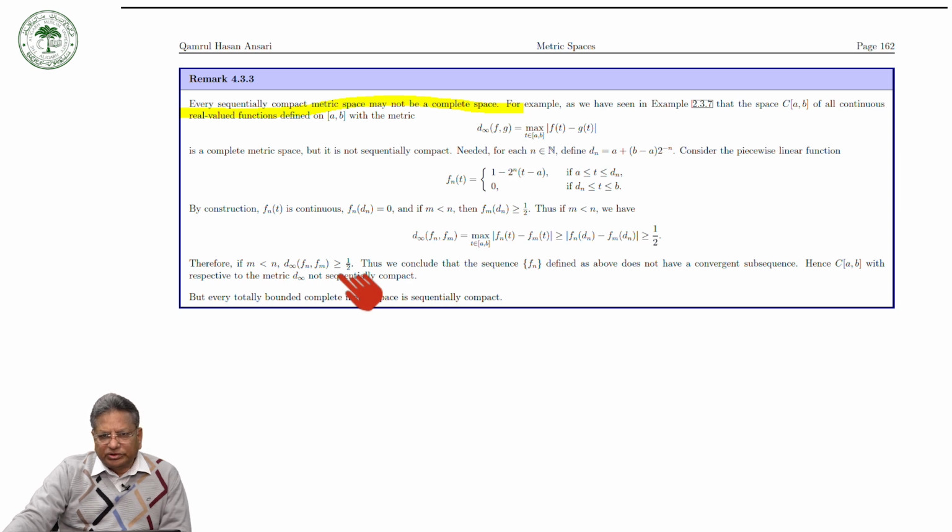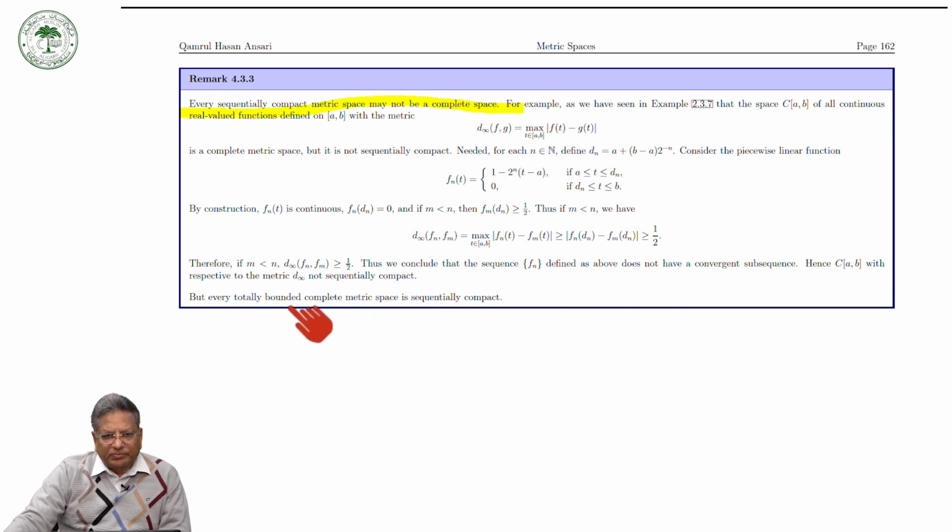So we can conclude that this sequence f_n defined as above does not have a Cauchy subsequence, and therefore does not have a convergent subsequence, and hence C[a,b] with respect to this metric d_infinity is not sequentially compact.